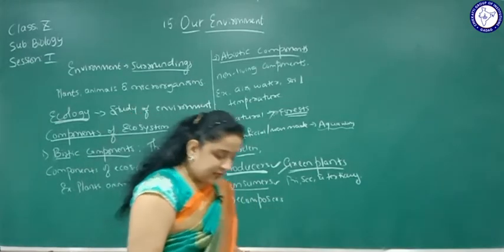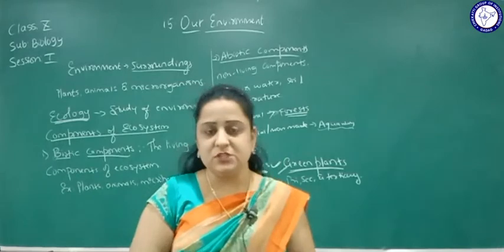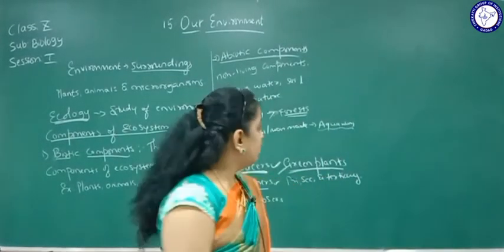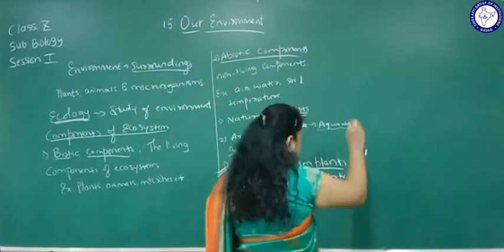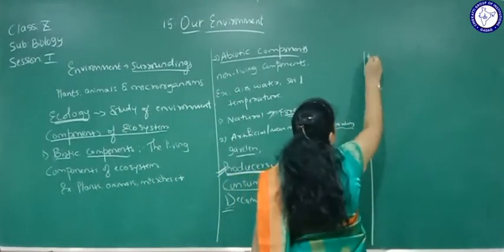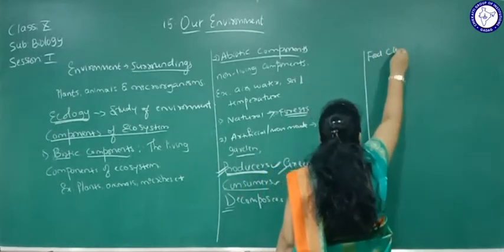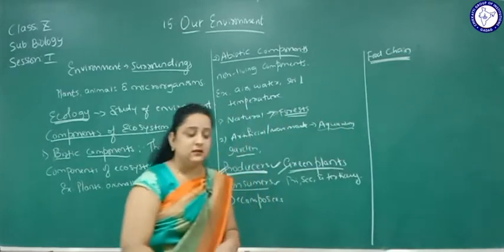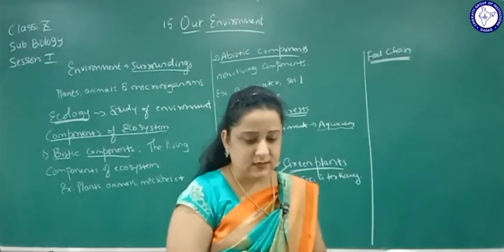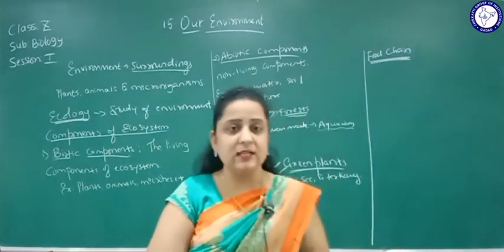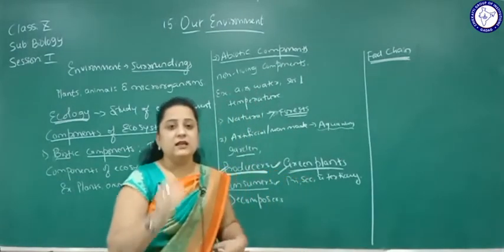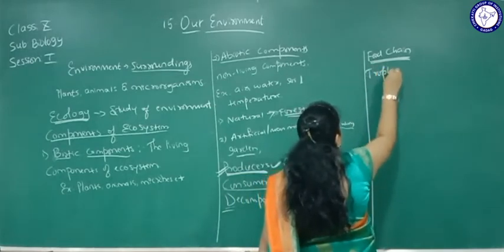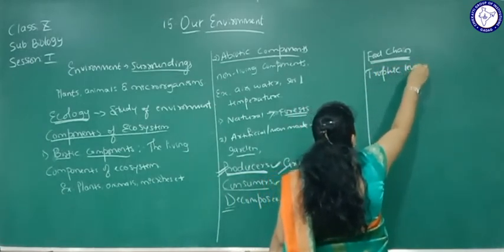Now, organisms always depend on each other for food, survival or reproduction. That we will study in food chains and food webs. Next one, food chain. Animals which are interdependent or interconnected form a food chain. The series of organisms taking part in a food chain form levels, and each category or level is called a trophic level.